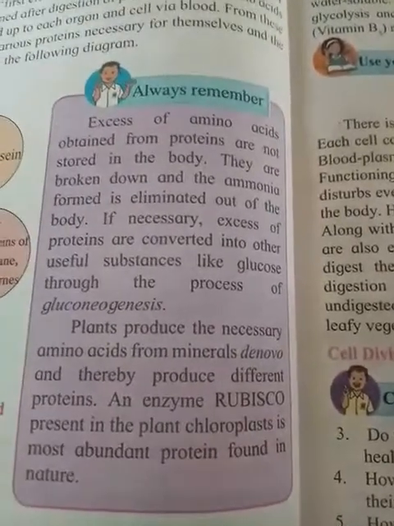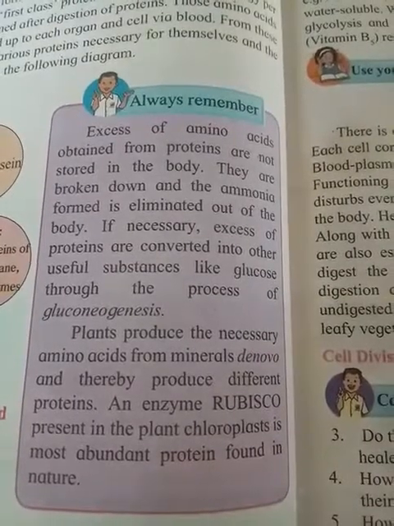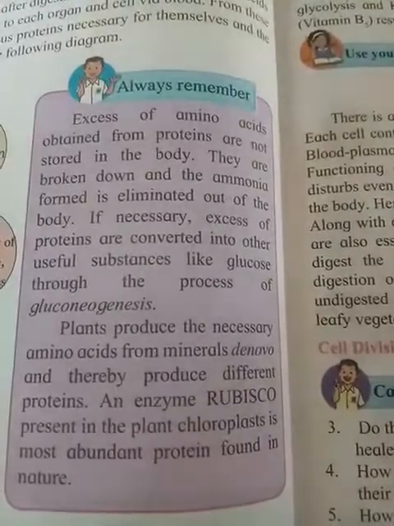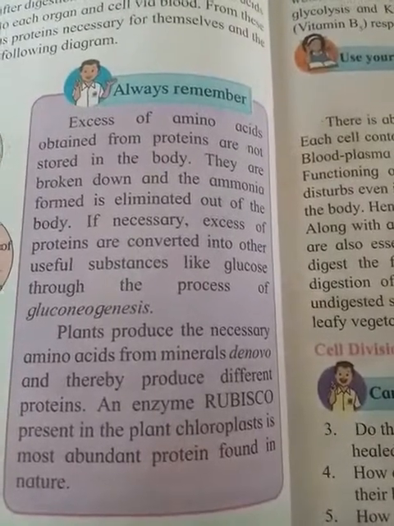This enzyme is required by plants for fixation of carbon dioxide and conversion of atmospheric carbon dioxide into energy.